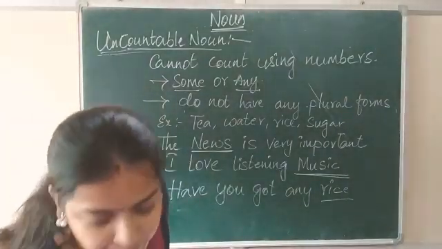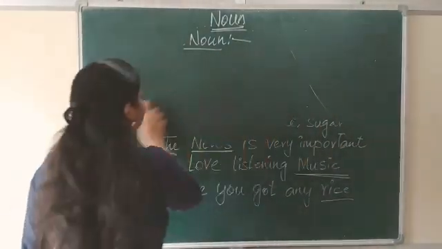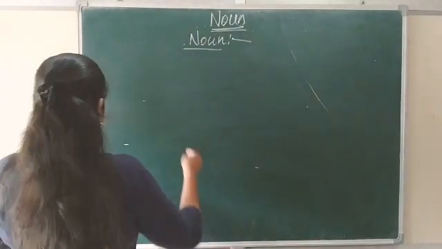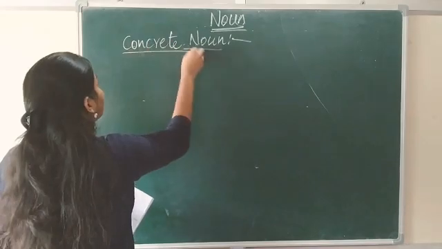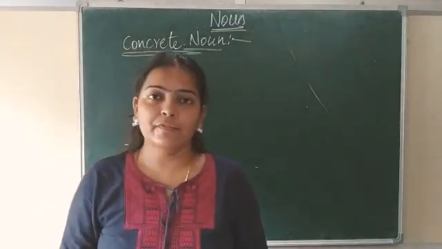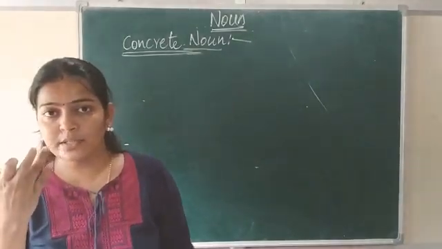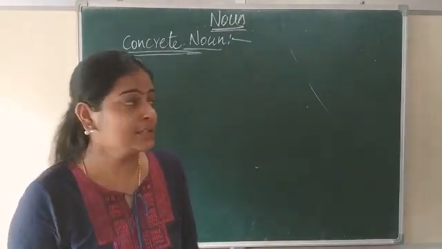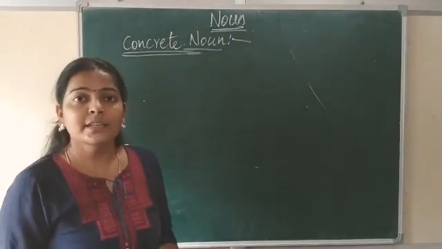Hope you all understood this. Now let's move on to another category of noun, that is concrete noun. Now, these nouns can be identified using our sense organs. What are our 5 sense organs? Eyes, nose, tongue, skin and ears are the 5 sense organs. So, these concrete nouns can be identified using our 5 senses.